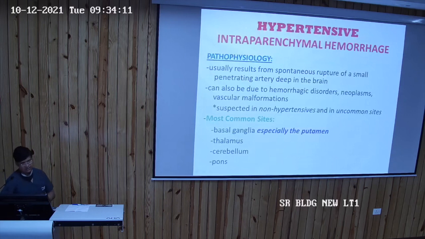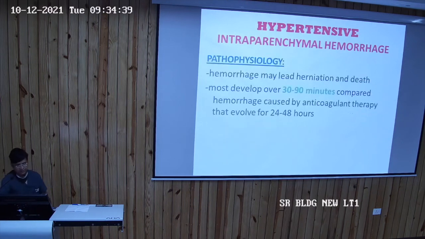And hypertensive intraparenchymal hemorrhage usually results from the spontaneous rupture of small penetrating arteries deep in the brain. It can also be due to hemorrhagic disorders, neoplasm, vascular malformations, and the most common site is the basal ganglia. So the basal ganglia is the most common site when you are suspecting the intraparenchymal hemorrhage, and in basal ganglia, especially the putamen. Other sites are the thalamus, cerebellum, and pons. And this hemorrhage may lead to herniation and death, and most develop over 30 to 90 minutes, compared to the hemorrhage caused by the anticoagulant therapy which evolves over 24 to 48 hours.